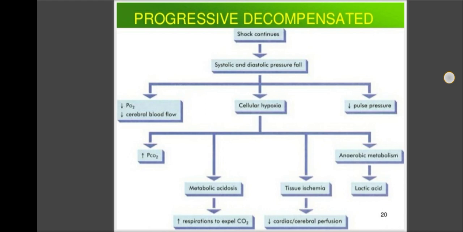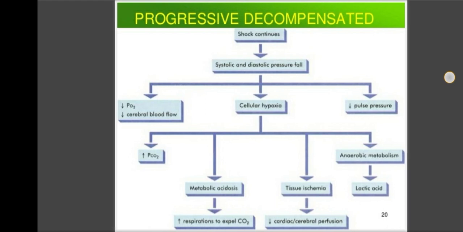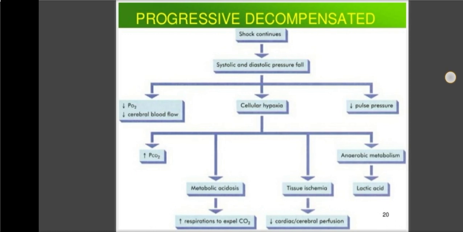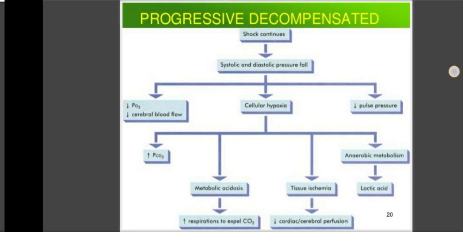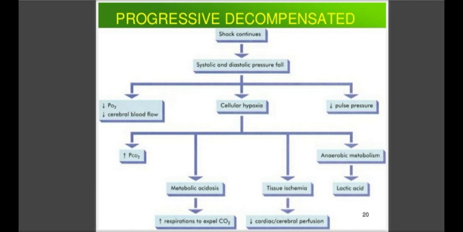This lactic acidosis lowers the tissue pH, which in turn makes the vasomotor response ineffective. What is the vasomotor response?